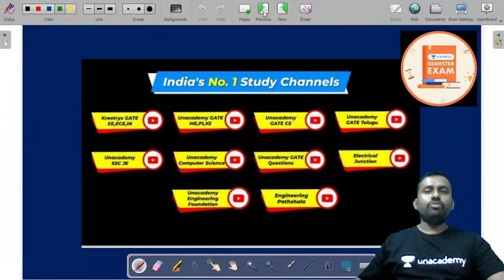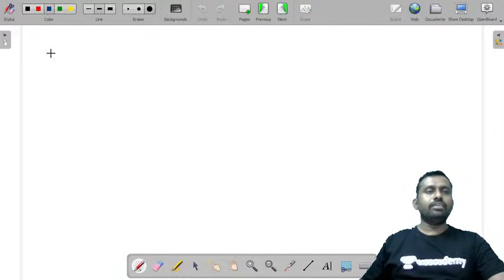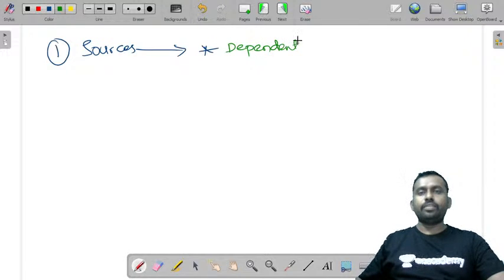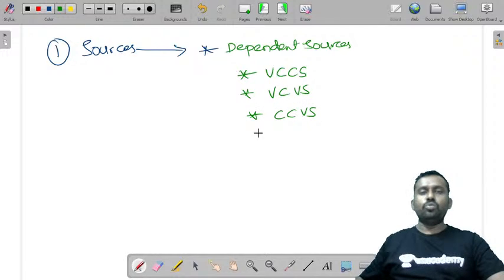So till now what we have discussed is the types of sources, and in that we have discussed dependent sources and independent sources. In dependent sources we discussed voltage controlled current source, voltage controlled voltage source, current controlled voltage source, and current controlled current source.